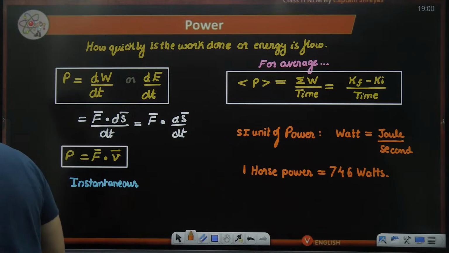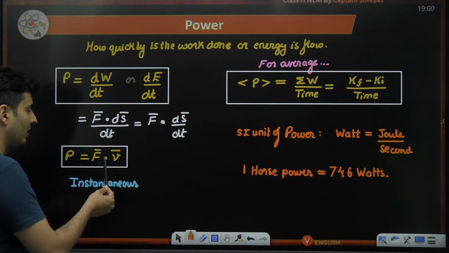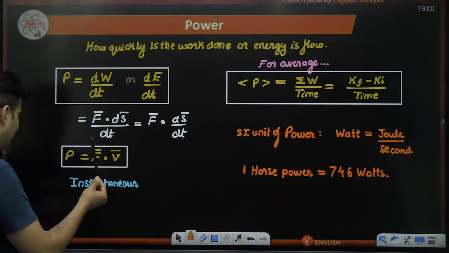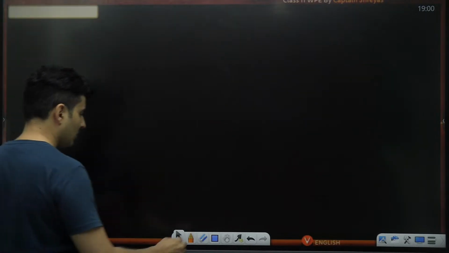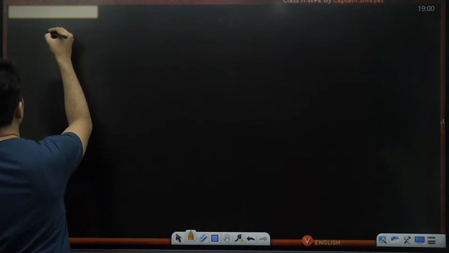Is power scalar? Yes. Why is it scalar? This is a dot product. I hope you saw this. This is a dot product, guys. Okay. Scalar product. Let's see some questions on this. Coming up on your screen. Here it is. The first one.